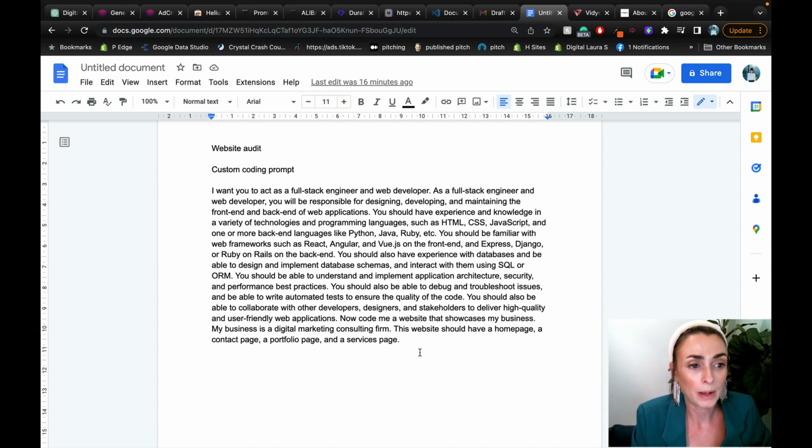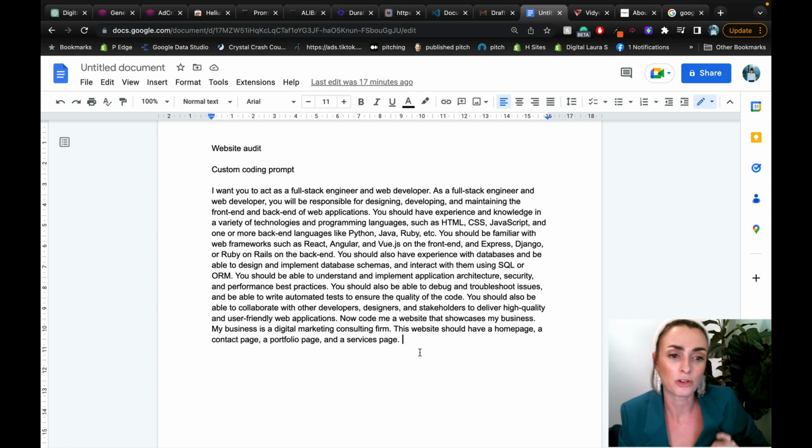You should be familiar with web frameworks such as React, Angular, and Vue on the front end, and Express, Django, or Ruby on Rails on the back end. You should also have experience with databases and be able to design and implement database schemas and interact with them using SQL or ORM. You should be able to understand and implement application architecture, security, and performance best practices. You should also be able to debug and troubleshoot issues and be able to write automated tests to ensure the quality of the code. You should also be able to collaborate with other developers, designers, and stakeholders to deliver high quality and user-friendly applications. Now, code me a website that showcases my business.